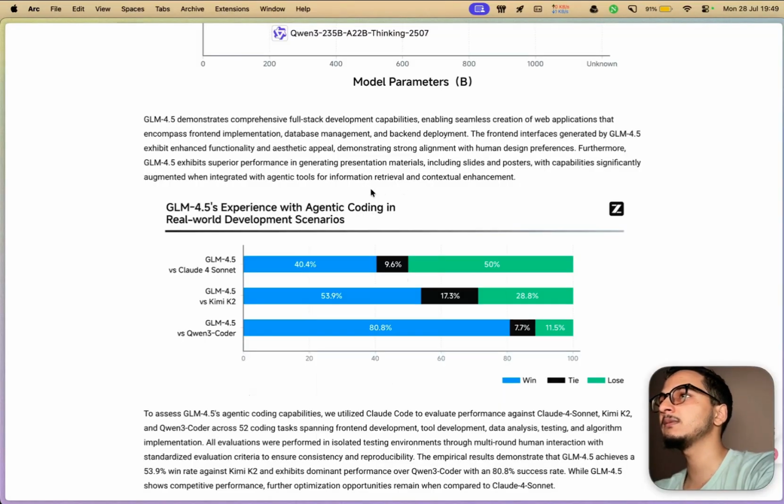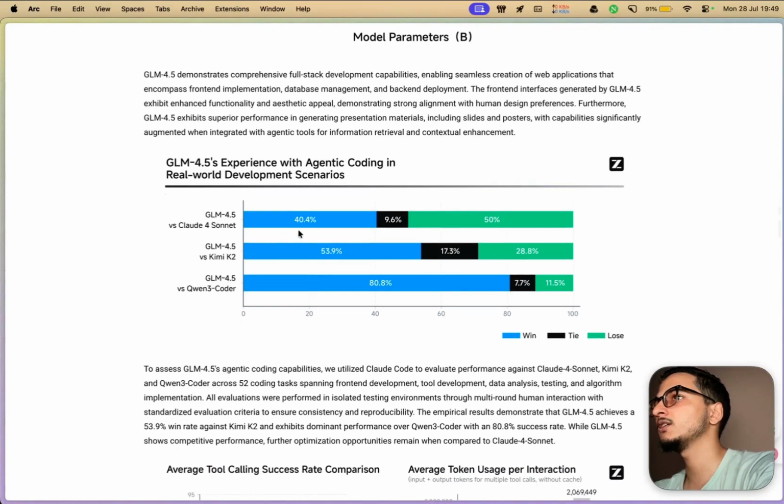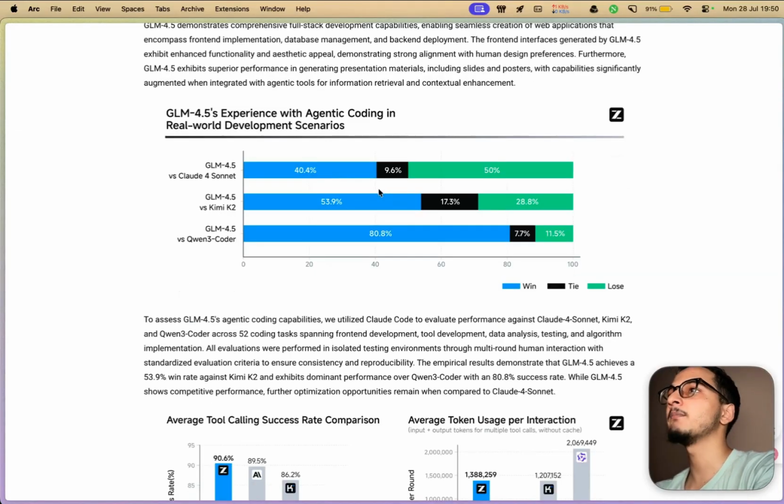We can also see the benchmarks for agentic coding in real world development scenarios over here, where they have compared GLM 4.5 with Claude 4 Sonnet, Kimi K2, and Qwen 3 Coder. Against Qwen 3 Coder, it has an 80% win rate. With Kimi K2, it has a 53% win rate. And with Claude 4 Sonnet, it has a 40% win rate. It's pretty amazing in itself that we have GLM 4.5 having a 40% win rate against Claude 4 Sonnet in real world agentic coding scenarios.